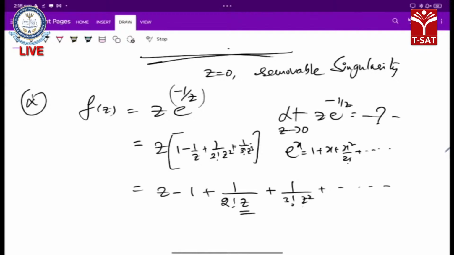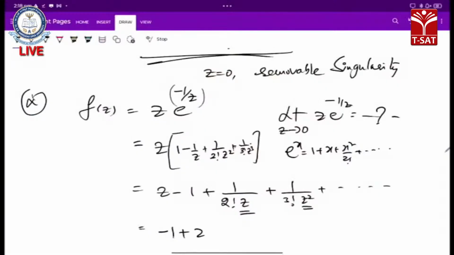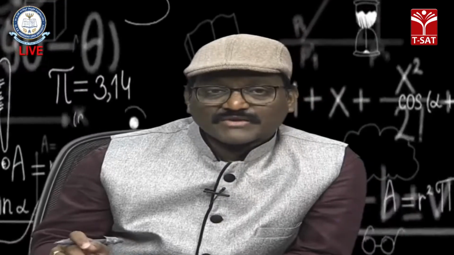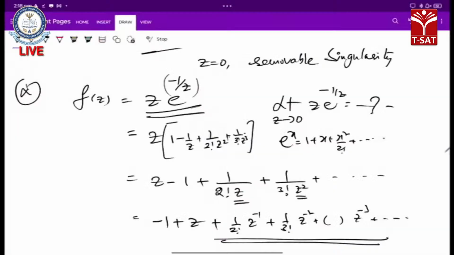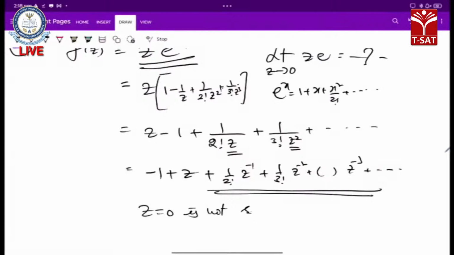Here, z terms are in the denominator. This constant is here, plus z power 1, a positive power, plus 1 by 2 factorial z power minus 1, 1 by 3 factorial z power minus 2, something z power minus 3 and so on. That means this expansion has positive terms as well as negative terms, infinitely many. So, since negative terms are there, z equal to 0 is not a removable singularity. I think now it is clear how to identify a removable singularity.